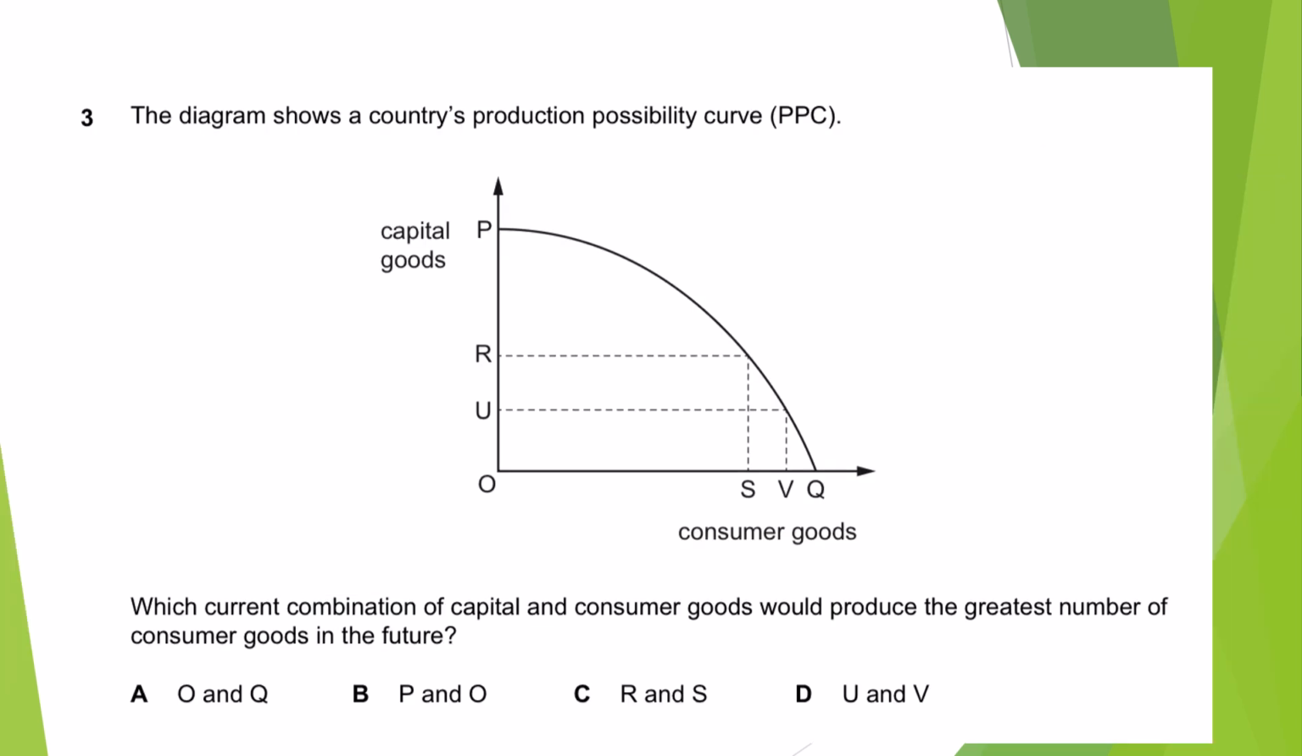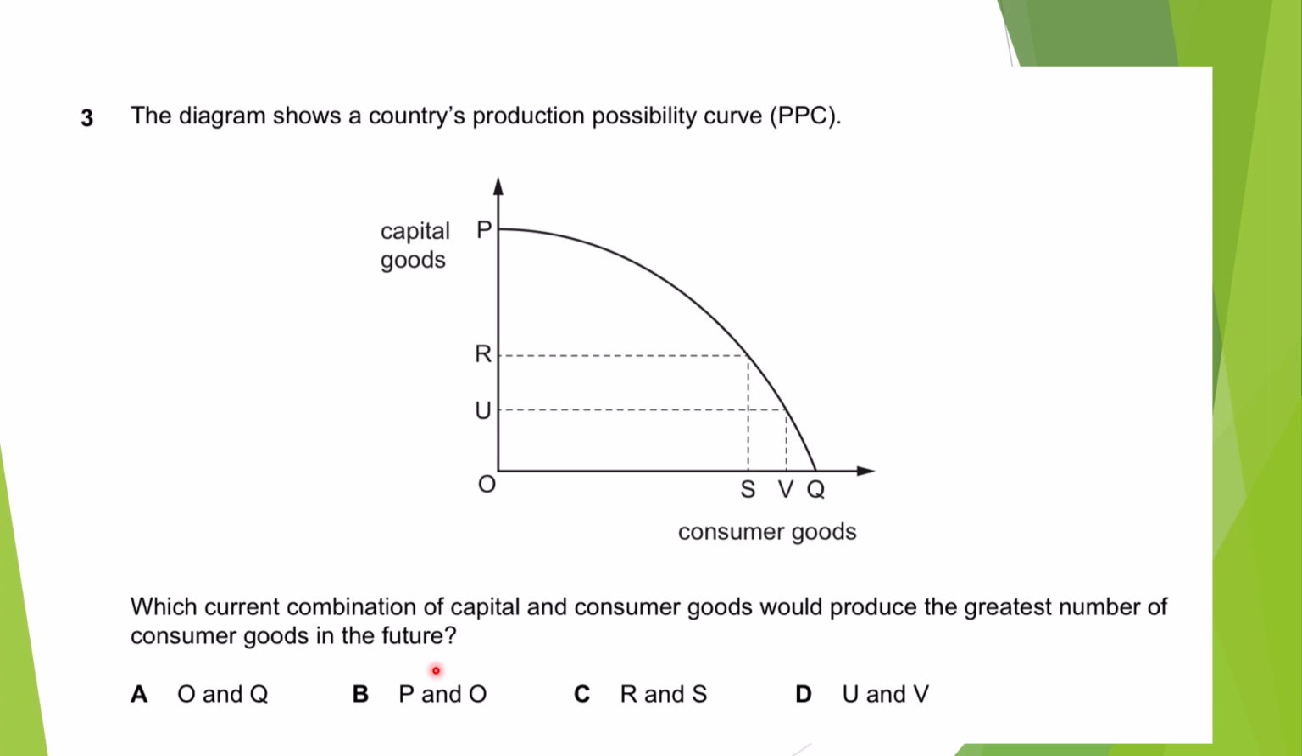Moving on. Now the third one is related to the production possibility curve. It says the diagram shows a country's production possibility curve. Which current combination of capital and consumer goods would produce the greatest number of consumer goods in future? So it is saying that in future, what would be the greatest number of consumer goods that could be produced with the help of the combination of consumer goods and capital goods.